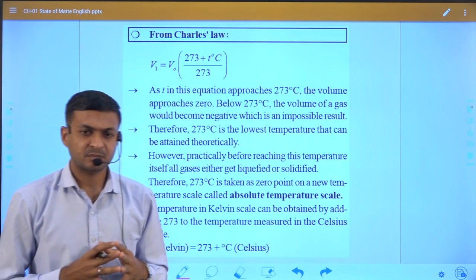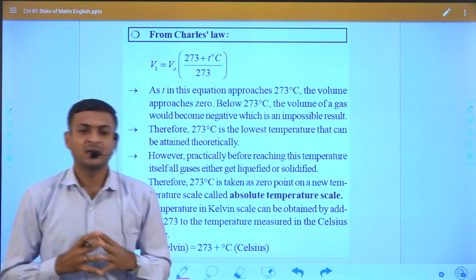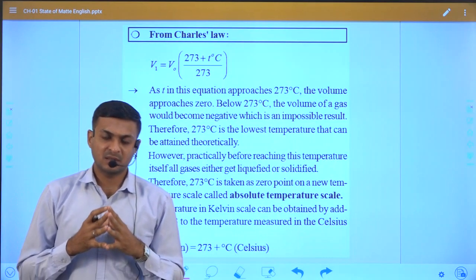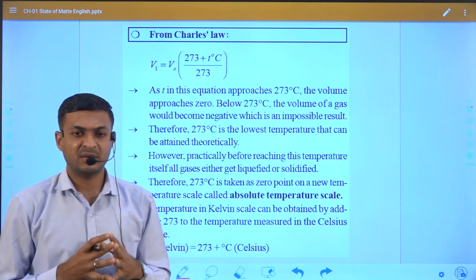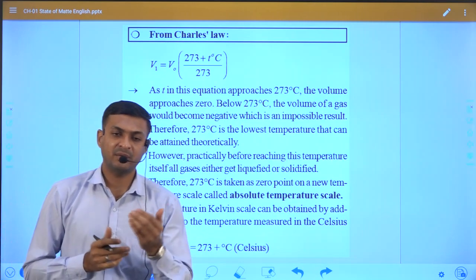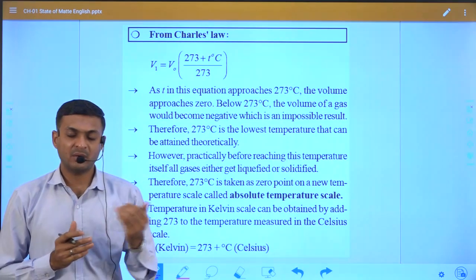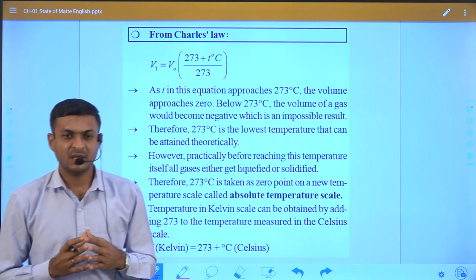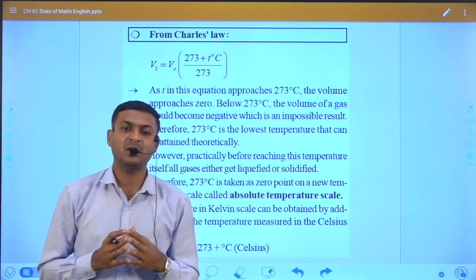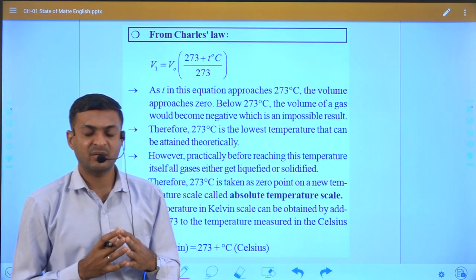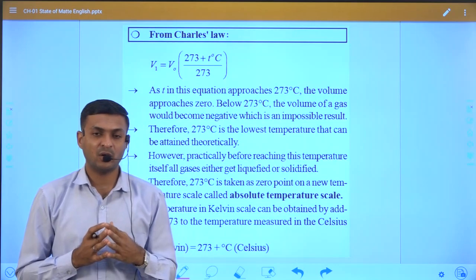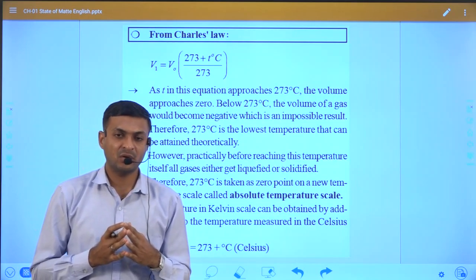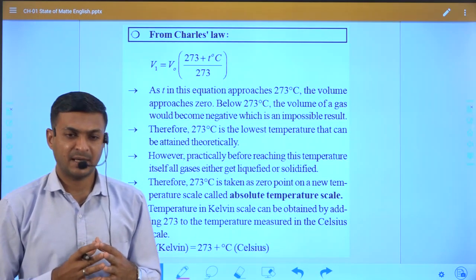That means we can say the lowest temperature is minus 273, but we will also take temperatures down to minus 73 degrees centigrade. Even below 0 degrees, the volume of a gas never becomes negative.